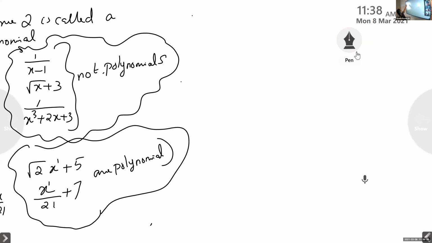First of all, we will consider the expression 1 by x minus 1. In this 1 by x minus 1, we can express it as x minus 1 raised to minus 1, using the exponential rule: x raised to minus n equals 1 by x raised to n. When the power comes to the numerator, the sign will change.